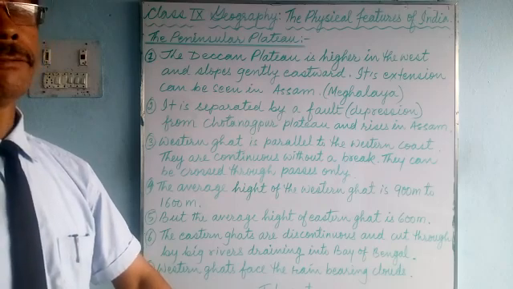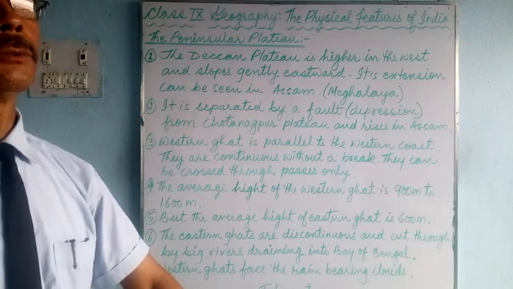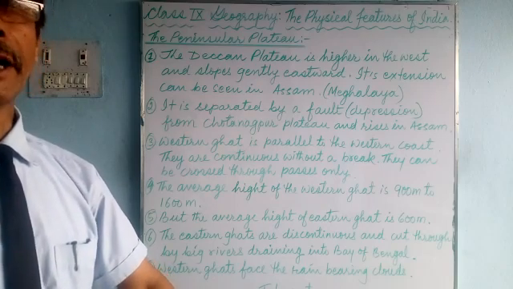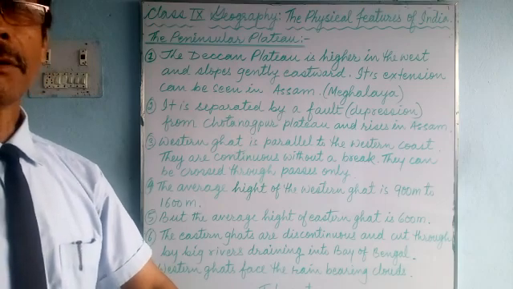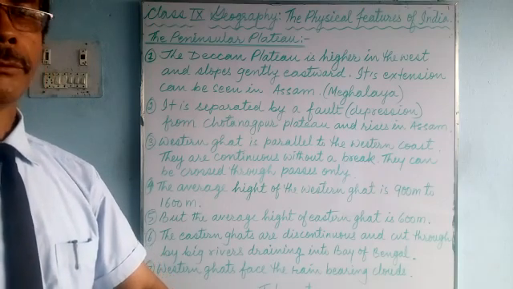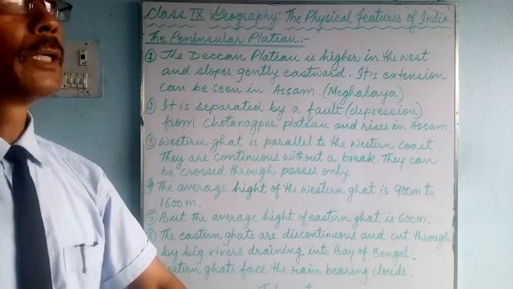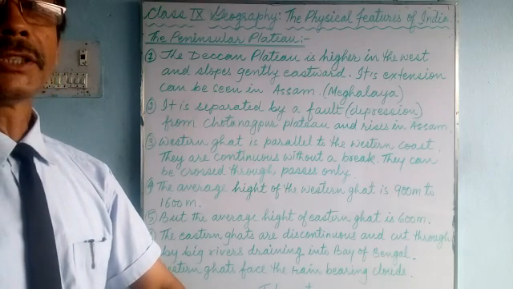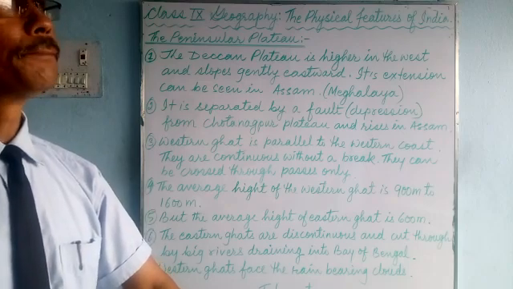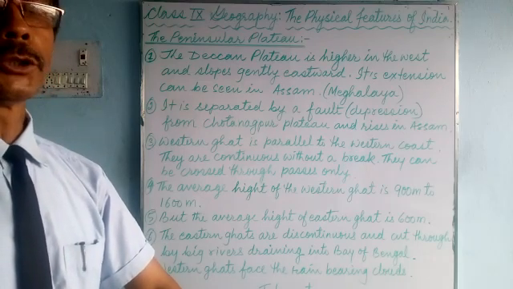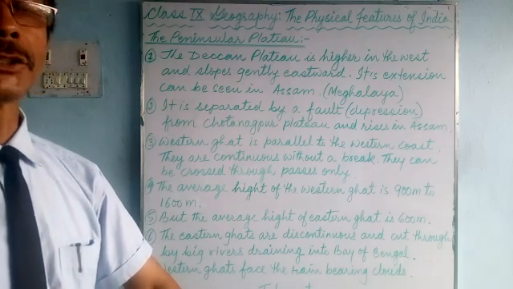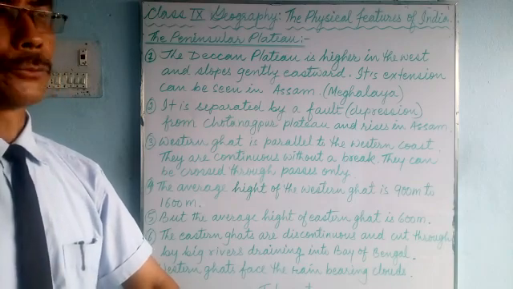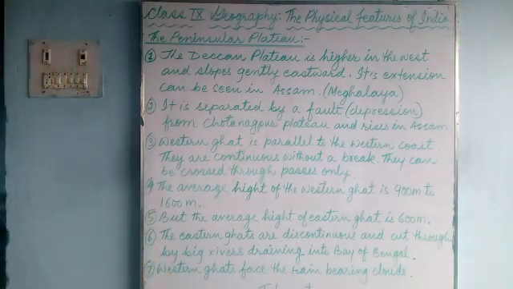The physiographic division of the peninsular plateau has been divided into two parts: the Malwa plateau, which we have already studied. Now we'll talk about the Deccan plateau. Towards the south of Narmada river there is a Satpura range, and from Satpura range starts the Deccan plateau. So now we'll go through these 6-7 small points.